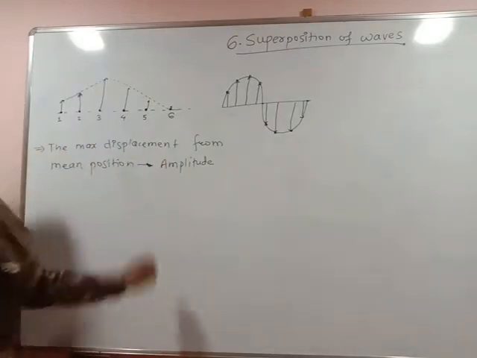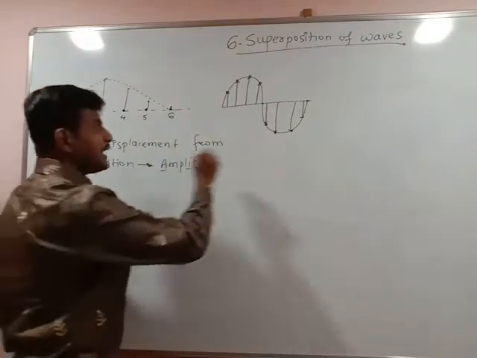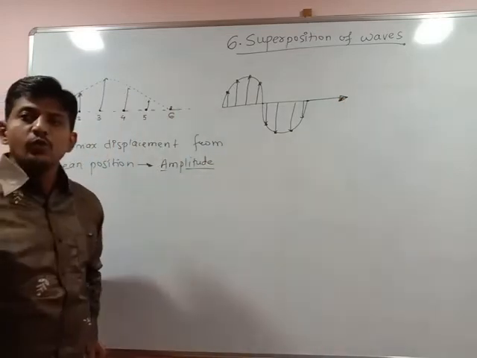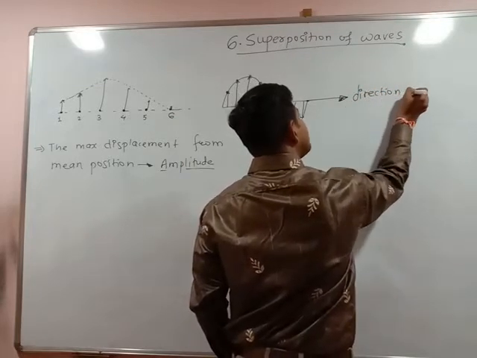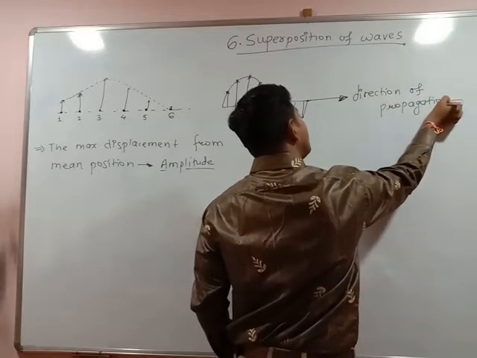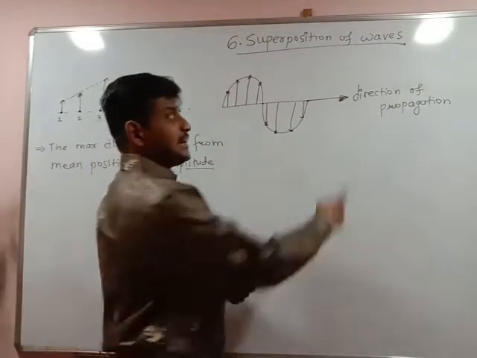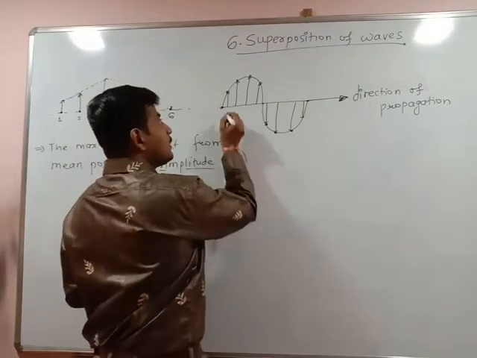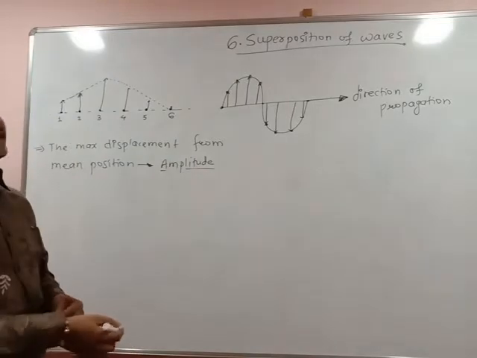The maximum displacement of a particle from its mean position is called the amplitude. When the wave propagates through the medium, the direction along which the wave is traveling is called the direction of propagation. The particles start from here and perform oscillations or vibrations about their mean positions, which carries the wave in terms of energy.